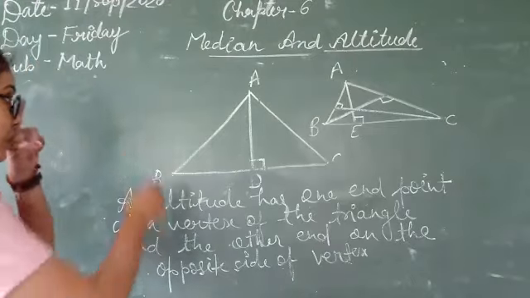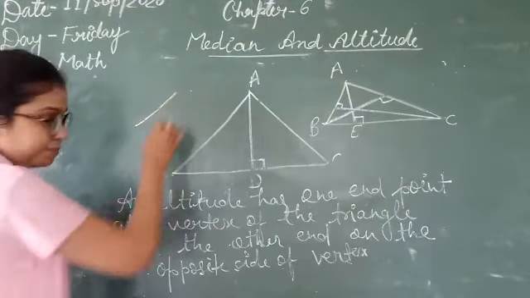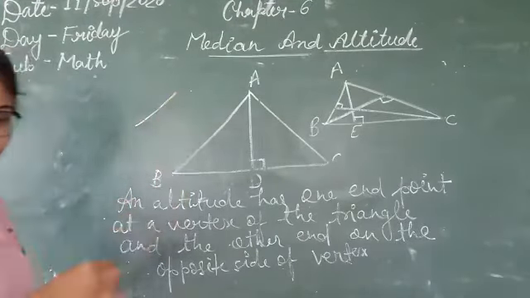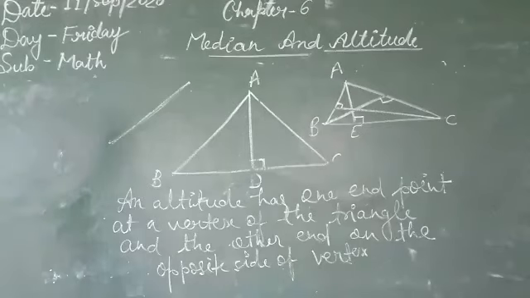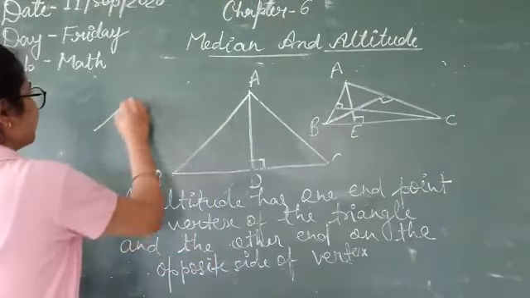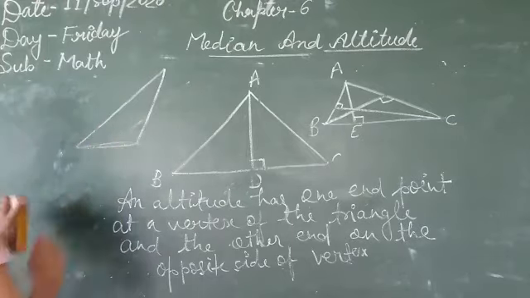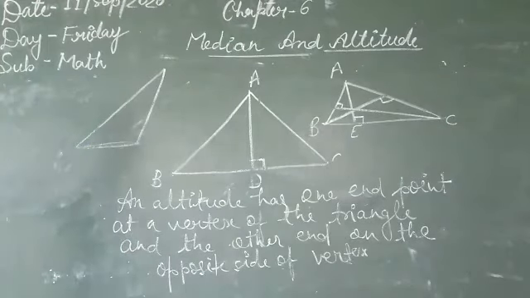Suppose let me tell you one more example. Suppose this is the triangle, and we have to find the altitude of this.